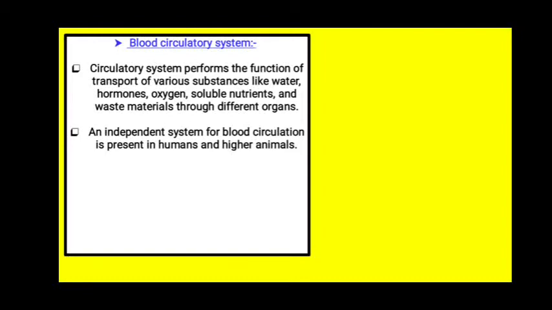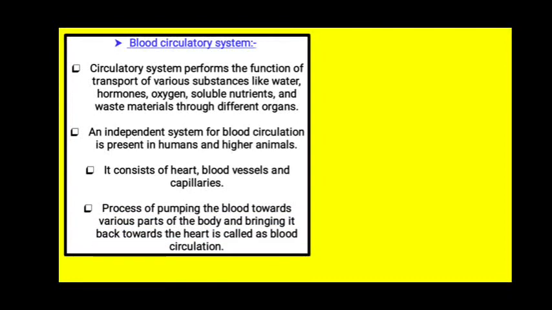It is present in humans as well as in the higher animals. So, circulatory system is present in most of the animals. Blood circulatory system consists of the blood, that is heart, blood vessels and capillaries. Now in the respiratory system we had seen the organs like nose, lungs, trachea, etc. Same way when we talk about the blood circulatory system, the parts that are included are heart, blood vessels and capillaries. Which are the blood vessels? Arteries and veins.